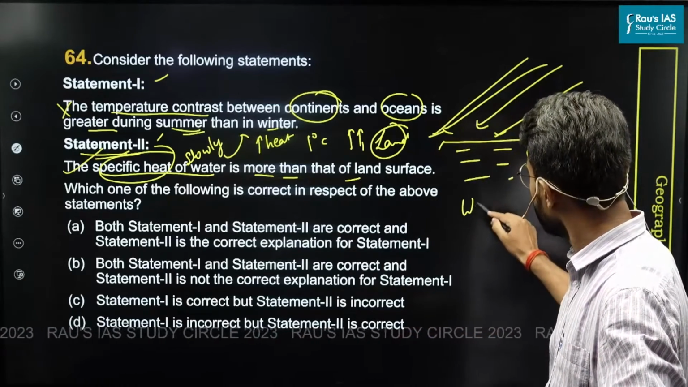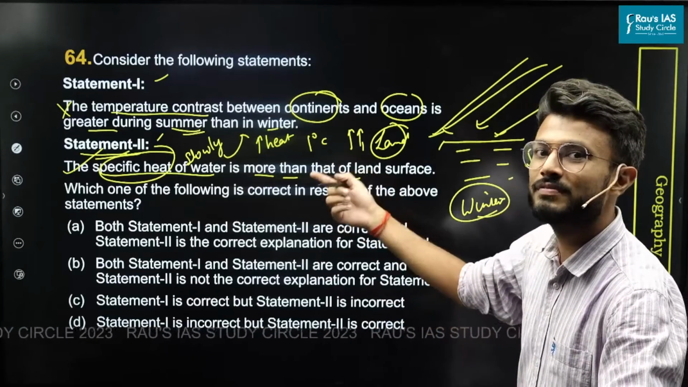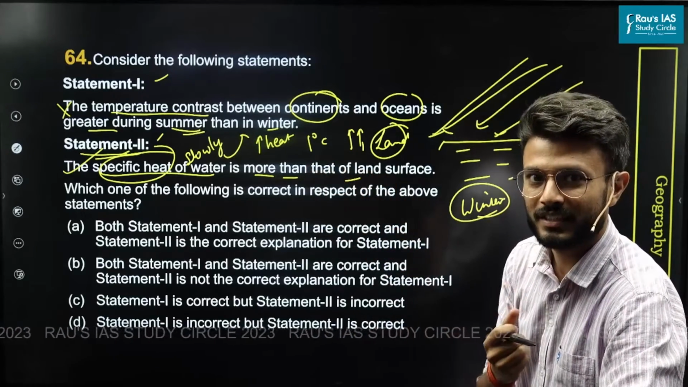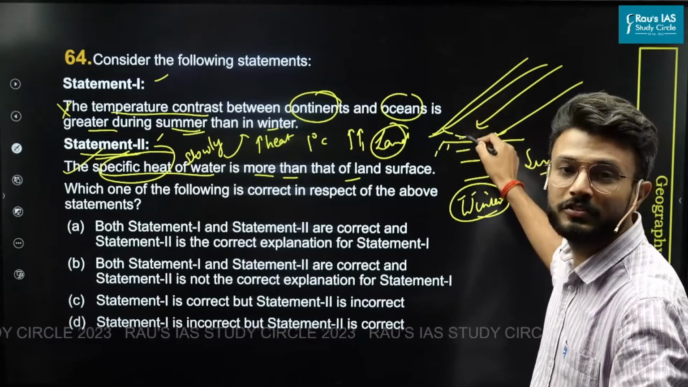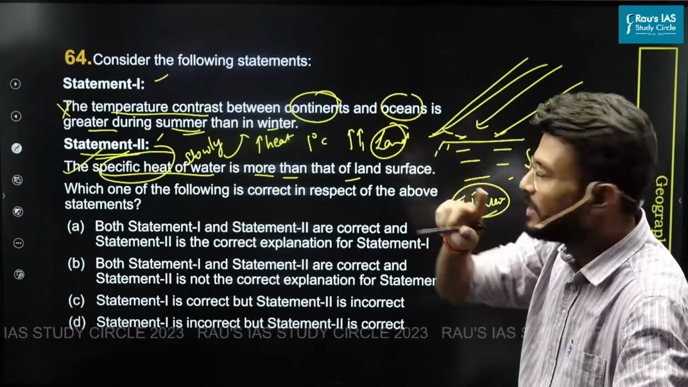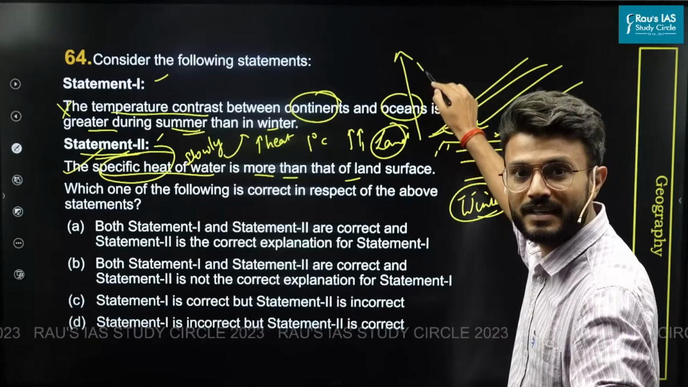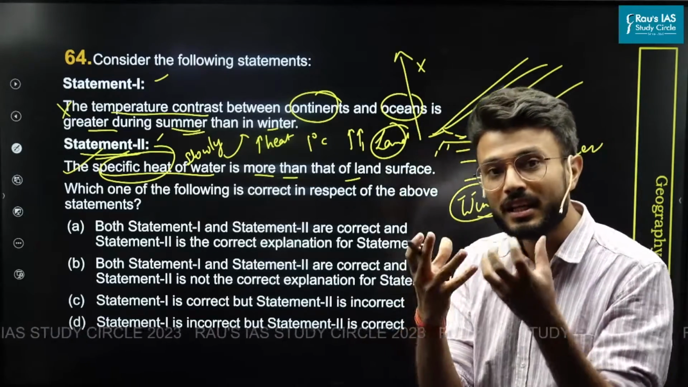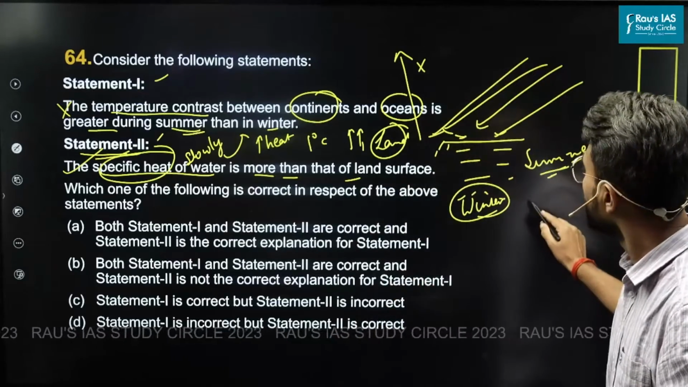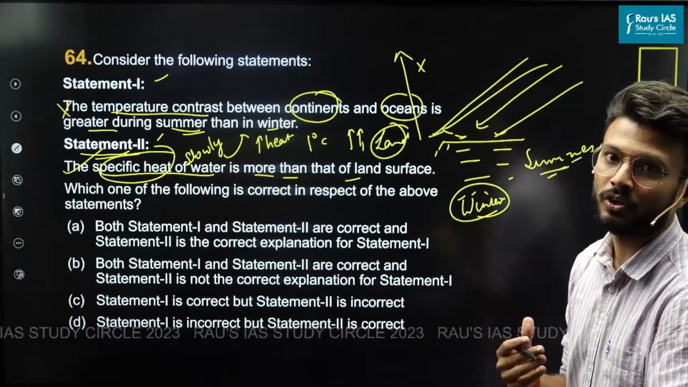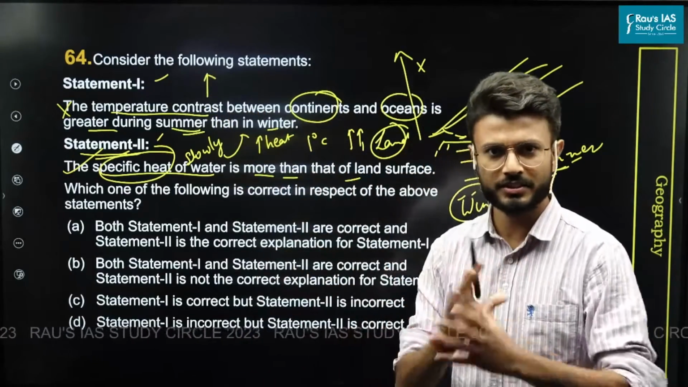But when we enter into winters, the land cools down very fast because it has a lower specific heat. On the contrary, during winters, the water still holds the solar insolation which it had absorbed during the summers. So it will not release its heat very fast, and that is why it will still entrap that heat with itself, and hence the land will cool down very fast but the water will not, and that is why the thermal contrast will increase. So this was the concept.